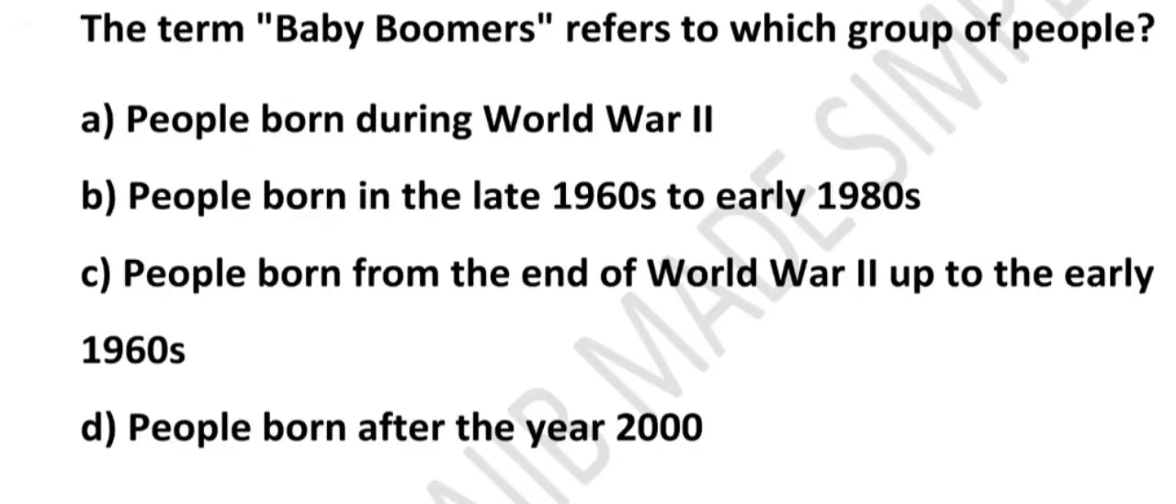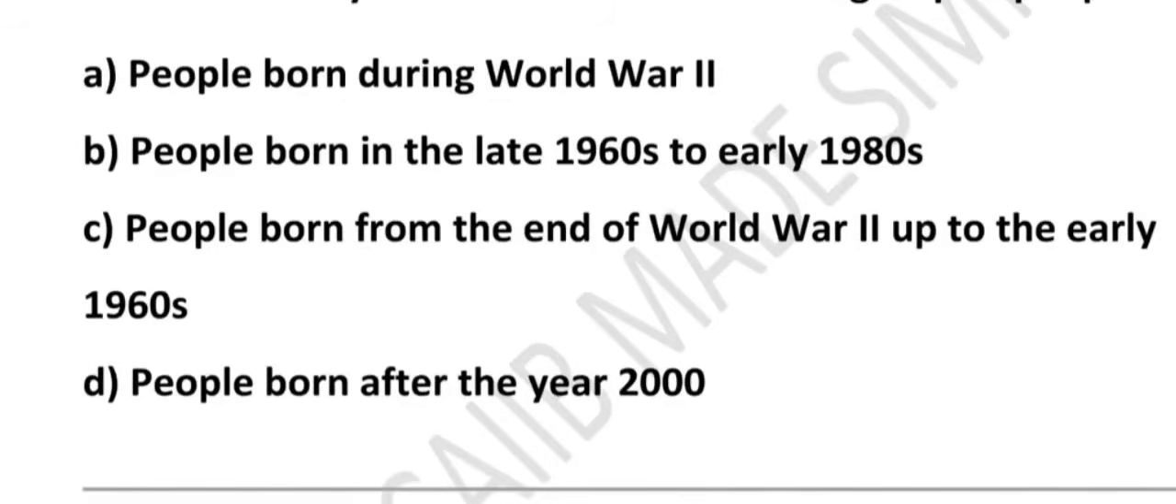So let's revise quickly what we have discussed. I told you that baby boomers are born between 1945, which is the end of World War II, to early 1960. Option A is wrong because they were not born during the war. Option B is wrong because late 60s to 80s means Generation X, not boomers. And option D is wrong, because people born after 2000 are not boomers either.